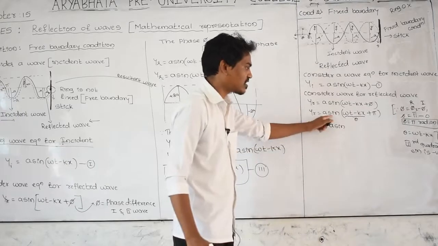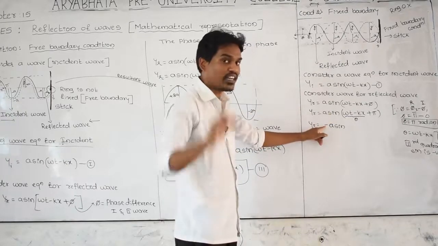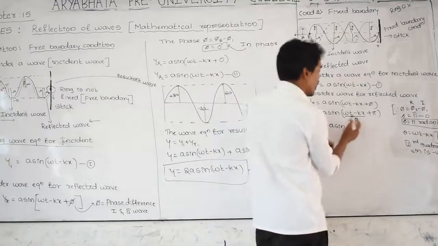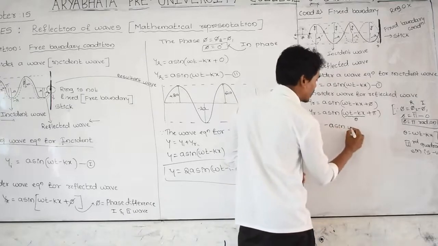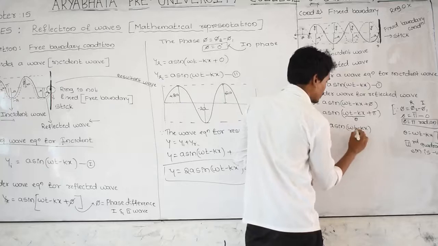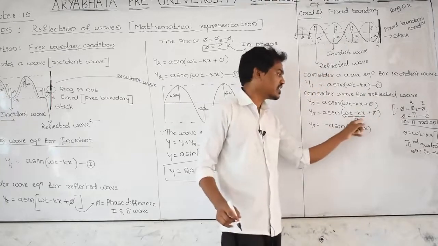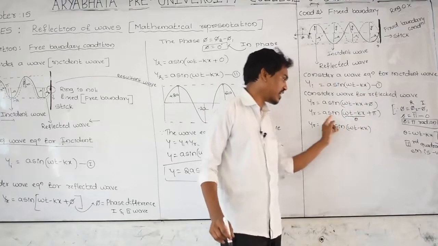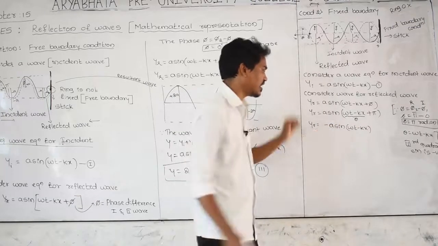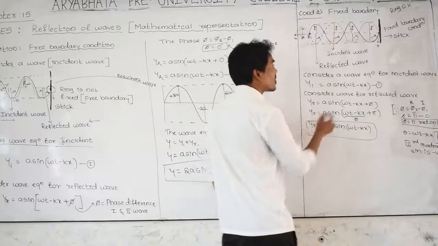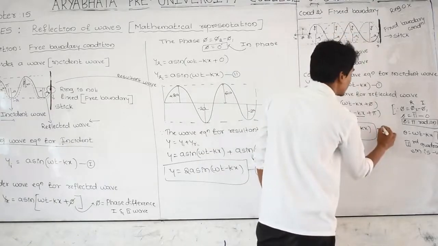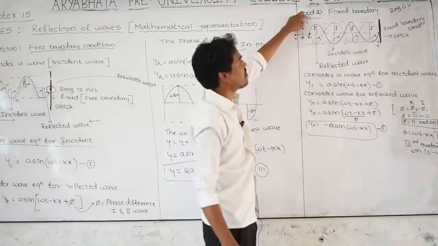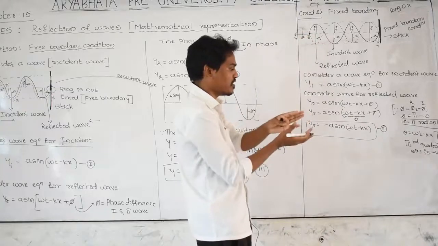The minus sign indicates that in the third quadrant sine is minus; only tan is positive, remaining all are negative in the third quadrant. So minus A sin(180 plus theta) gives sin theta, where theta is omega t minus kx. Sin(180 plus theta) is just sin theta and A as it is. In the third quadrant sine is a negative term, that's why I have taken this as the equation for the reflected wave. Let us take it as equation number 2. The first is equation 1, and this is 2. Then if the incident wave and reflected wave merge, what will happen?